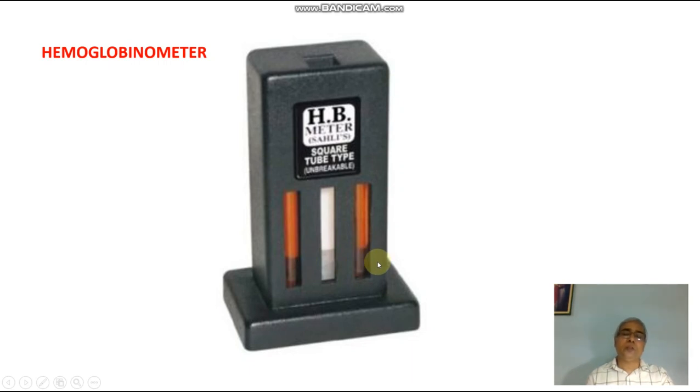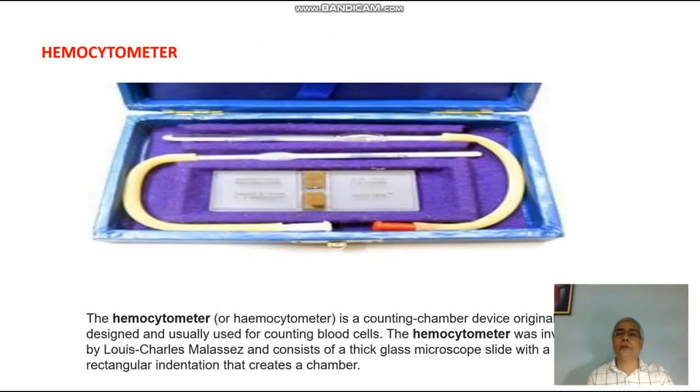In this way you can find out your hemoglobin content, and this hemoglobin content generally lies between 13 to 15. If it is below that, then the person is anemic. If it is above that, then certain other problem is there with its RBC content. So hemoglobinometer is used for measuring the hemoglobin.